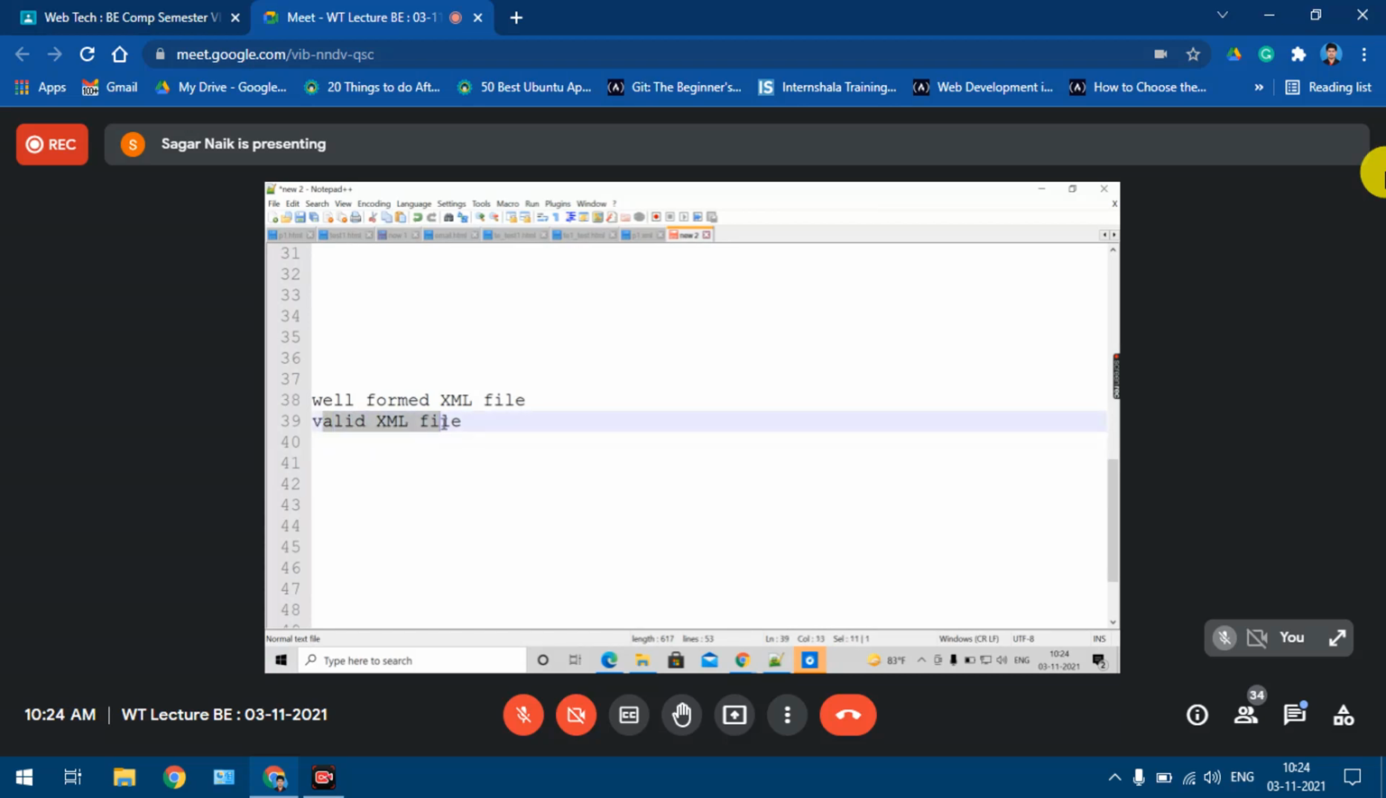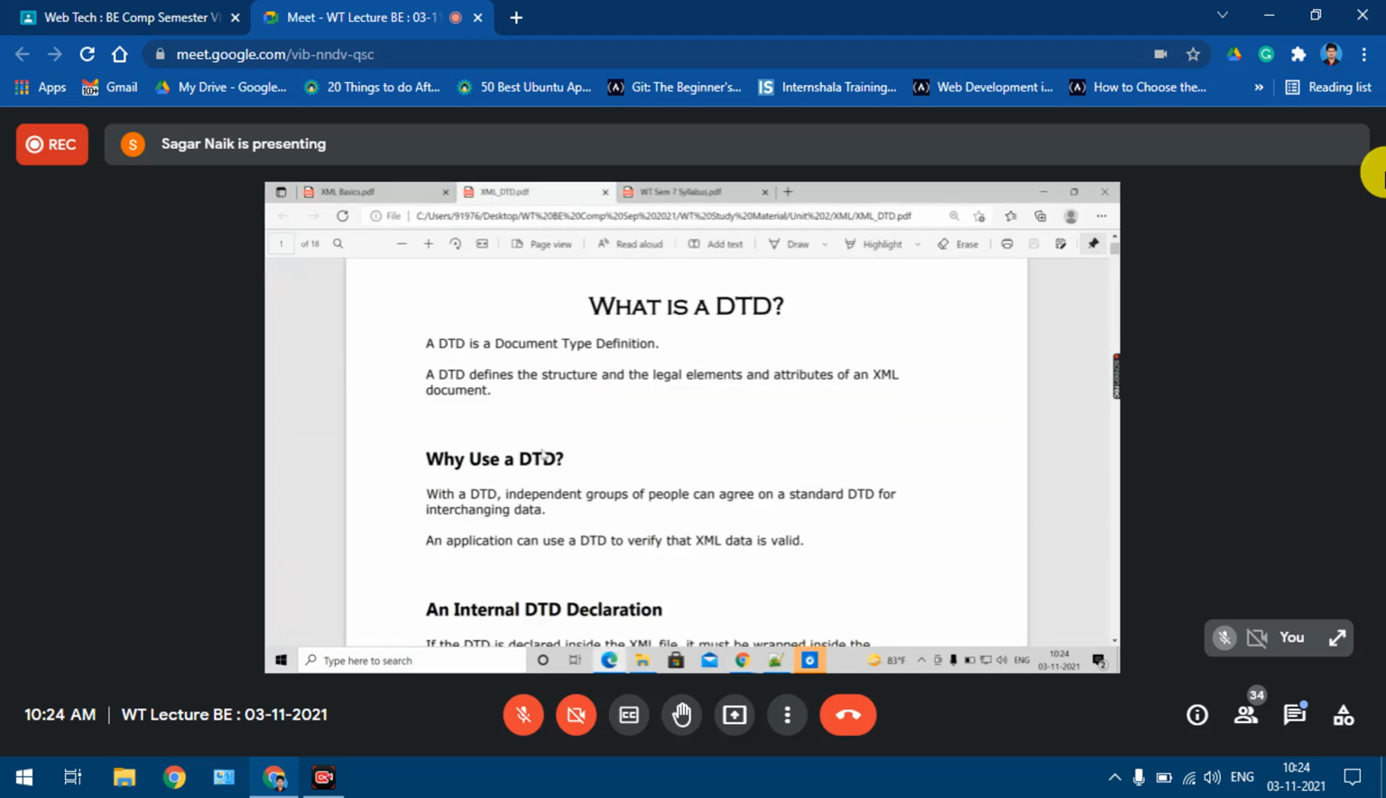So the valid file has to be well-formed. But I cannot say that a well-formed file will be a valid file. No. If your file is as per the DTD, sorry, I said DTE, if it is as per the DTD, then I'm saying that it is valid, and even this will be included. But the reverse thing is not always possible.